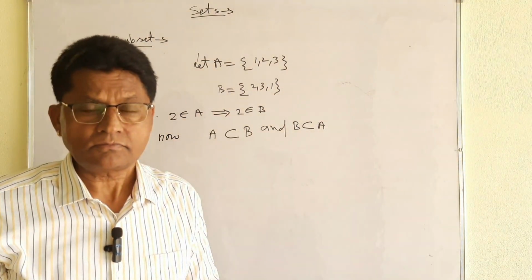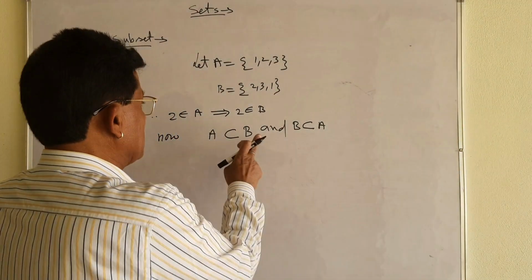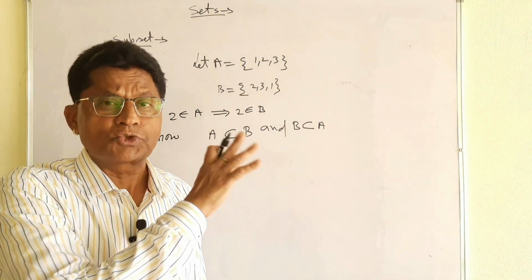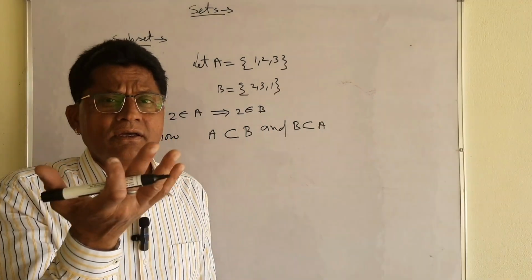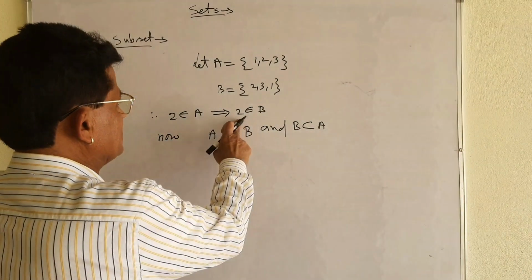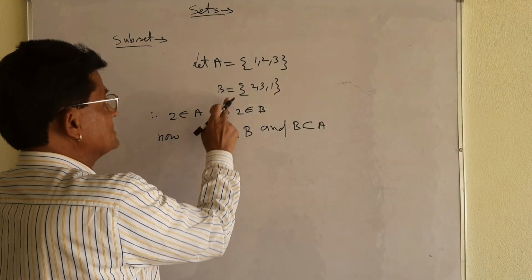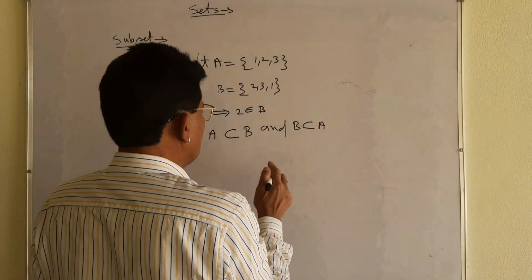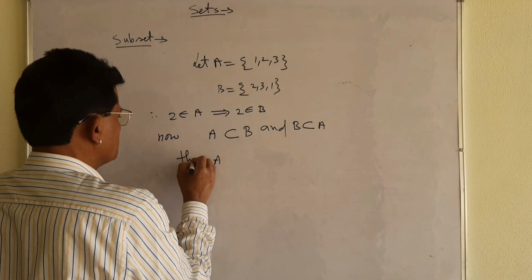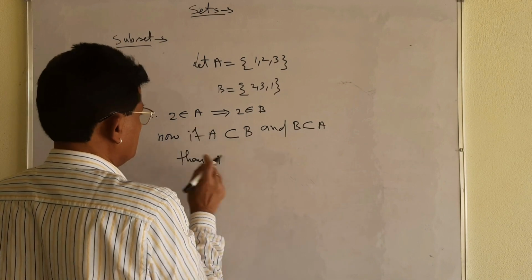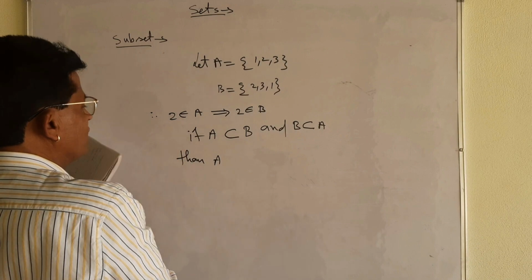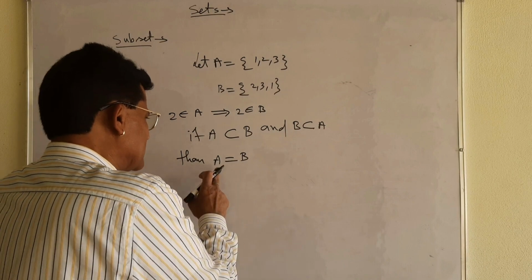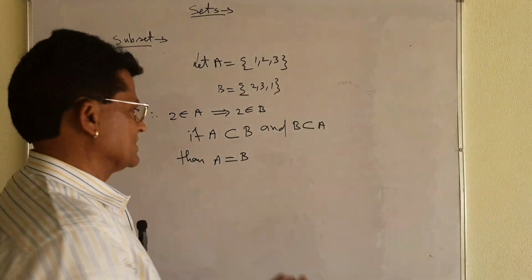In this case, dear student, I am telling you a very important thing, try to understand, because students commit mistakes in writing these things. They don't know, they write these implies that symbols wherever they want. You see, here you will put the implies that symbol. I explain each and everything regarding that. If A is a subset of B and B is a subset of A, then A is equal to B. Set A will be equal to set B. These are the equal sets.